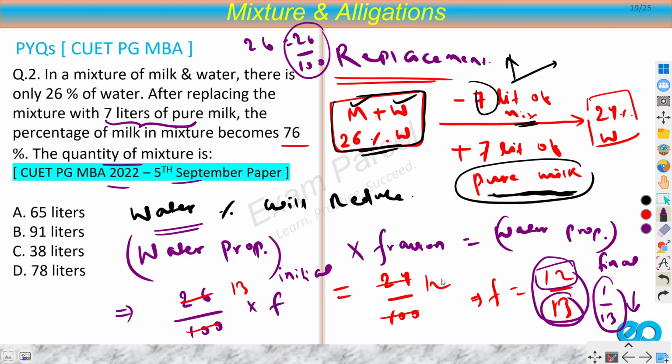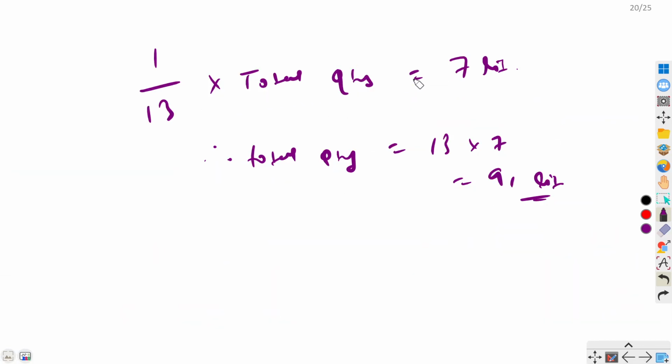So we found that 1 by 13th portion is being replaced. Why? Because 12 by 13th portion is there only. So 1 by 13th portion is being reduced, and that portion is given as 7 liters because that is the part which is being replaced by pure milk. So we equated that 1 by 13th of total quantity is 7 liters.